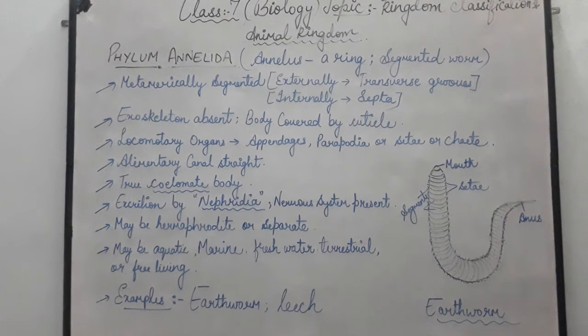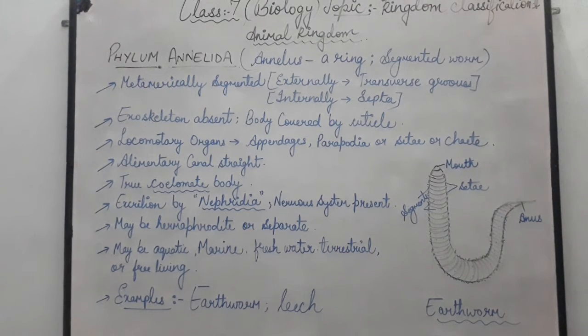These are known as transverse grooves, and by these grooves the whole body is divided into segments. And internally the organisms are divided by septa. Septa is a type of dividing wall by which the whole body of annelids is divided into segments.